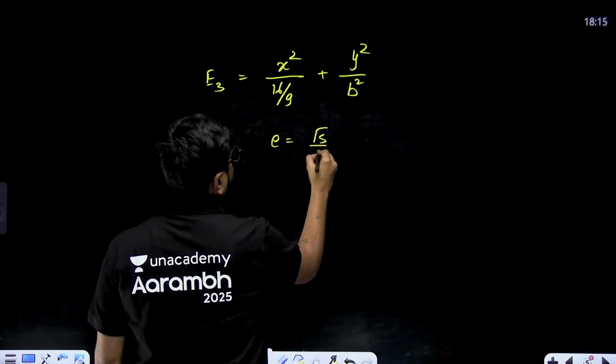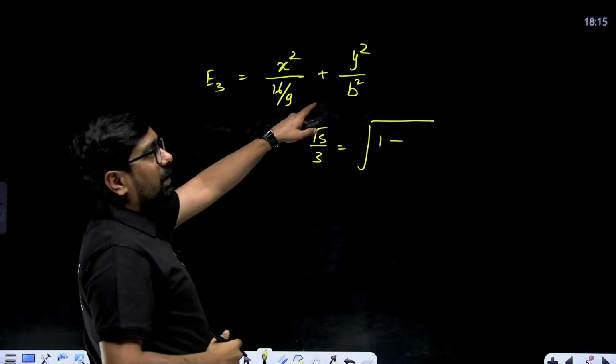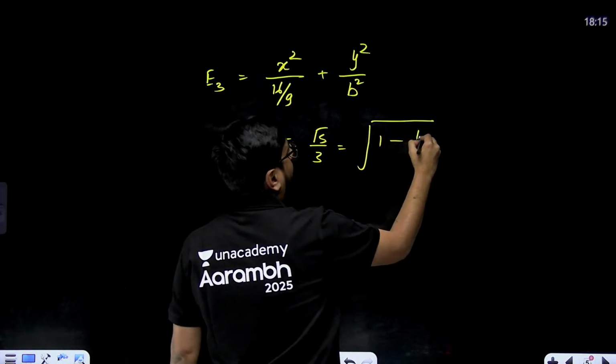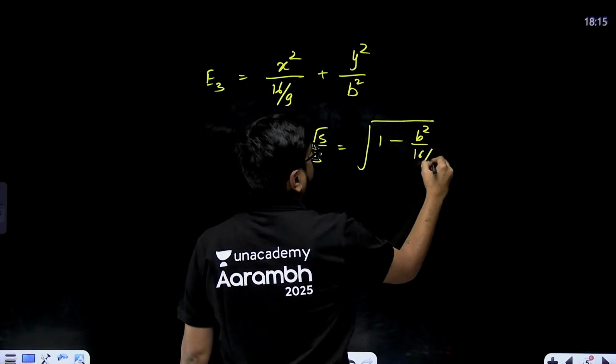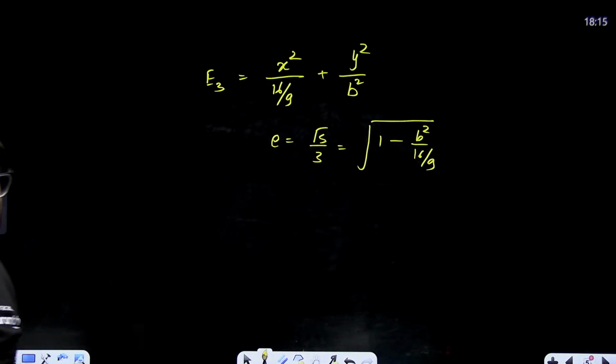Root 5 by 3 will be equal to the square root of 1 minus, here B is smaller, so B square upon 16 by 9. Now from here we can find B square. How much B square will come?